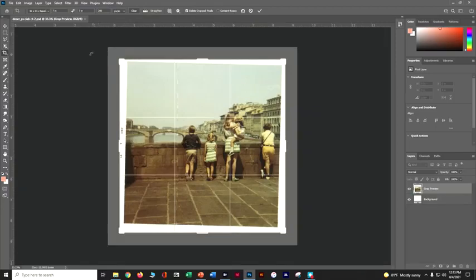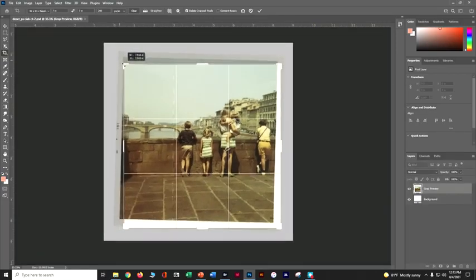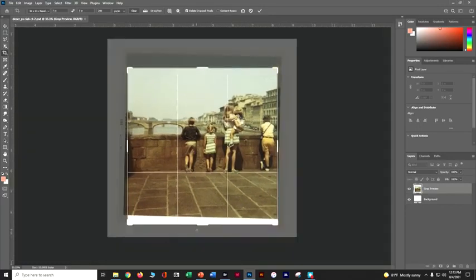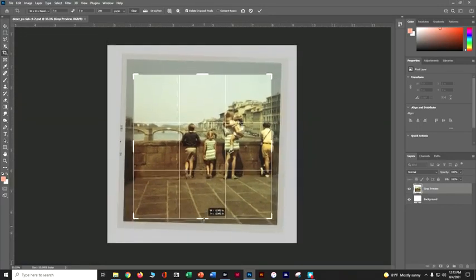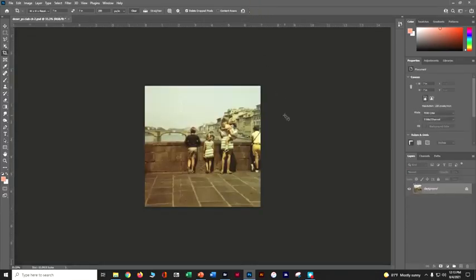So we're going to trim it. Let's grab these outside corners and bring them in. Bring it up a little bit. It's okay that we're cutting off part of the guy because we know we're going to replace him anyway. When you're good with it, go ahead and say check, and it's going to crop that image for you. Now we can see our document, our document sizes, our dimensions. So now we're 7 by 7 inches at 200 pixels, which is exactly what we wanted.